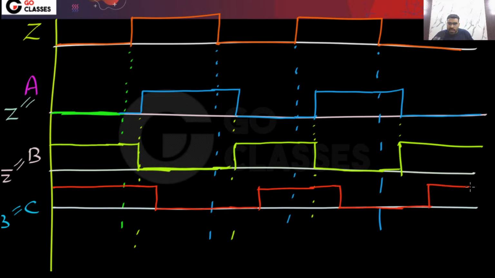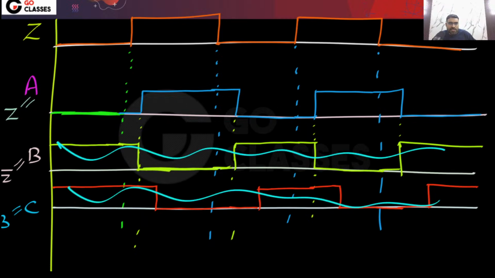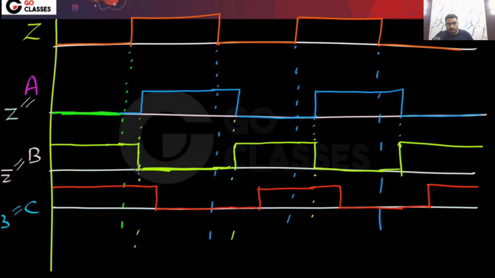So you can notice C and B, they are same. This B waveform is same as C waveform, but there is a propagation delay difference. It's like this waveform has shifted. Yes or no? For example, you can notice these waveforms are the same. But what is happening? When you shift this waveform by the propagation delay, then you will get this waveform. Okay, so anyway, this is a simple idea.